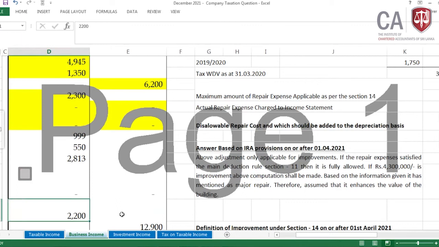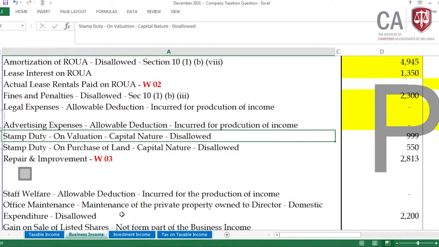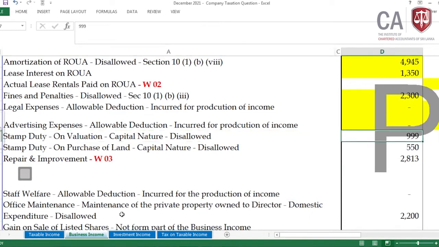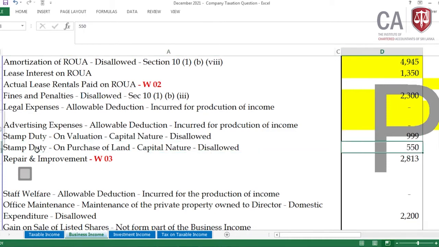Come to here. For that adjustment, the stamp duty and valuation, which are capital nature expenditure 999, and the stamp duty on purchase of the land, both are capital nature expenditure, and this should be disallowed.